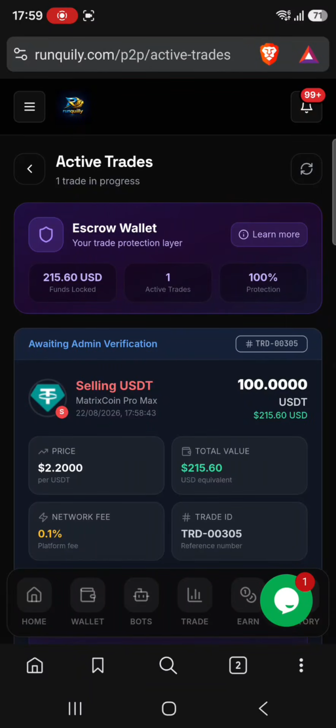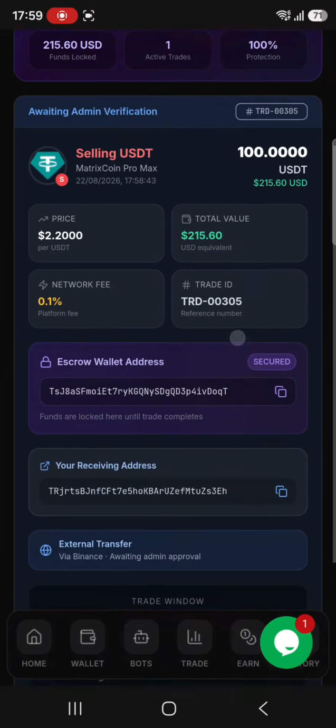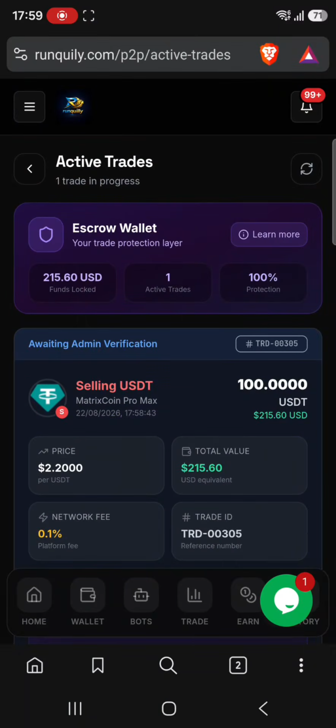Another thing I wanted to say about withdrawals: make sure after 2 trades you make a withdrawal in Tranquilly, so you can withdraw to your external wallet and you won't have any problems. People have been saying that I don't talk about withdrawals, and I've been doing withdrawals daily, and I'll be posting testimonies of those who have made withdrawals. So let's be in touch as we wait for our withdrawal.